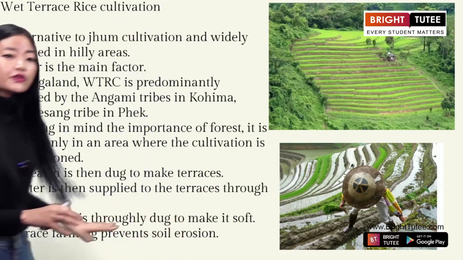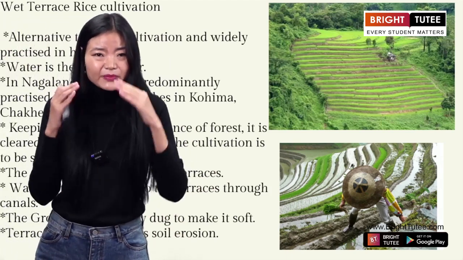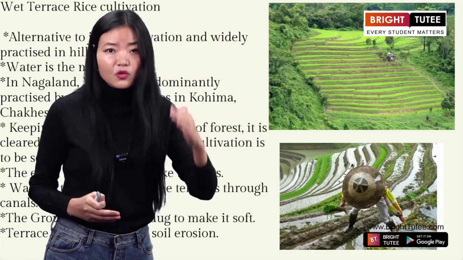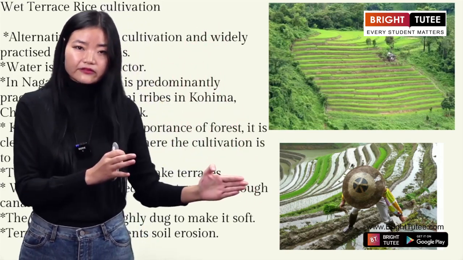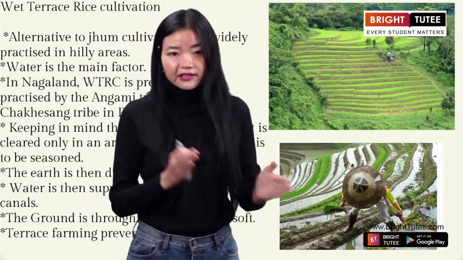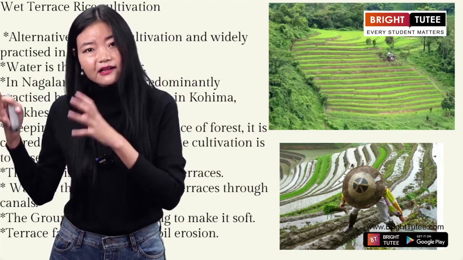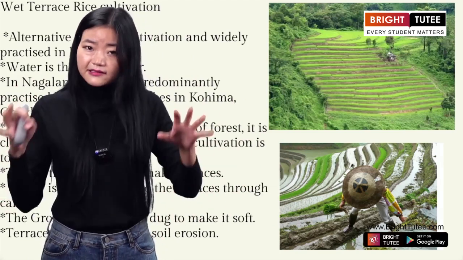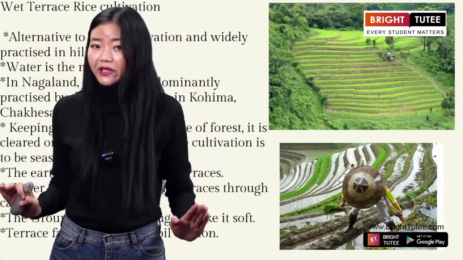Clear? Okay. So alternative to doom cultivation, there is this terrace cultivation which is widely practiced, especially in the hilly areas. Please be reminded that this terrace cultivation mostly takes place in the hilly areas. If the farmers are not practicing the doom cultivation, they will shift to another cultivation known as the terrace cultivation. And this terrace cultivation is mostly practiced in which region? Is it in the plain areas? Is it in the hilly areas? So definitely it is in the hilly areas. Clear, my dear students?